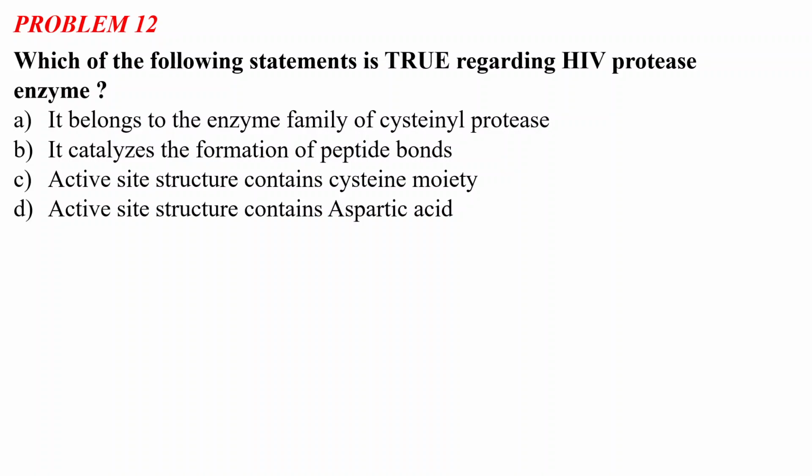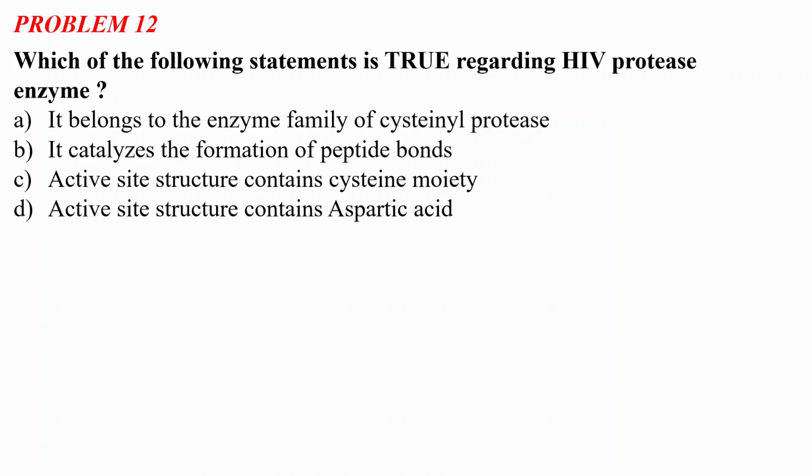The HIV protease enzyme is a very important enzyme for the HIV virus, which causes AIDS. As I said in one of the previous slides, this is a retrovirus, and there are several enzymes: a DNA polymerase, a protease, and an integrase.